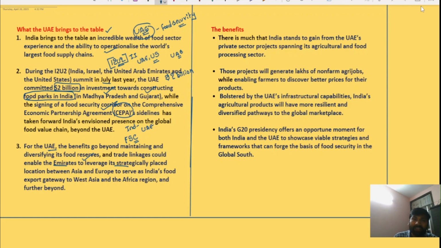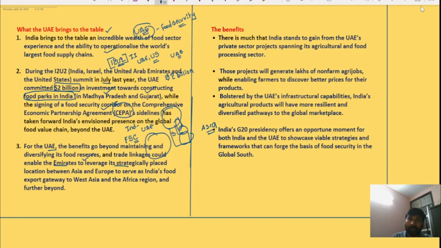We all know where the United Arab Emirates is located. Imagine this is Oman, here you can find the UAE, this is the Persian Gulf, and this is Saudi Arabia. So the UAE could use its strategic location between Asia and Europe to serve as India's food export gateway to West Asia on one side and Africa on the other, and further beyond.